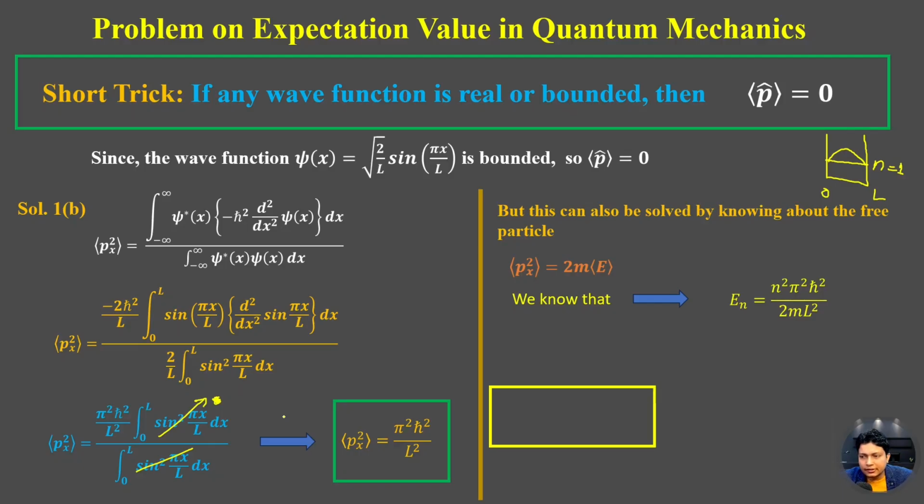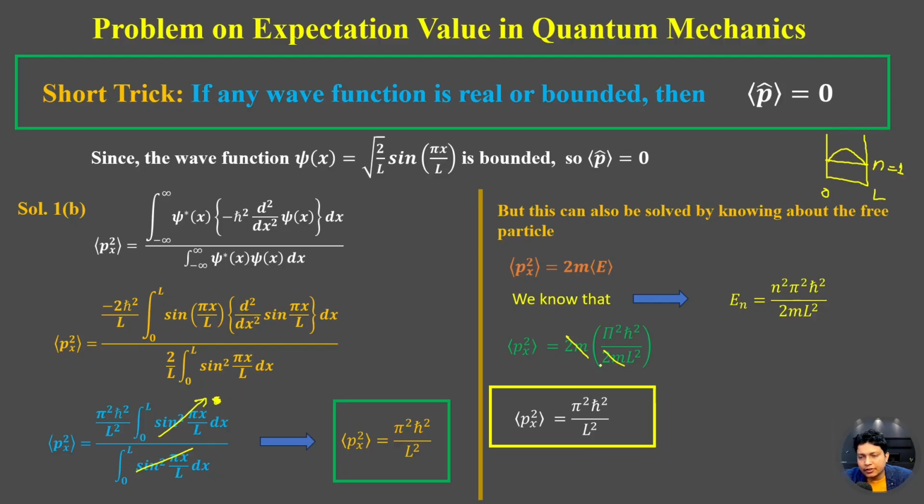This is the wave function for the ground state, so n will be equal to 1, and if we put this value, this will be 2m into pi square h cut square upon 2mL square. Here 2m and 2m cancel out. So the expectation value of P square will be equal to pi square h cut square upon L square.